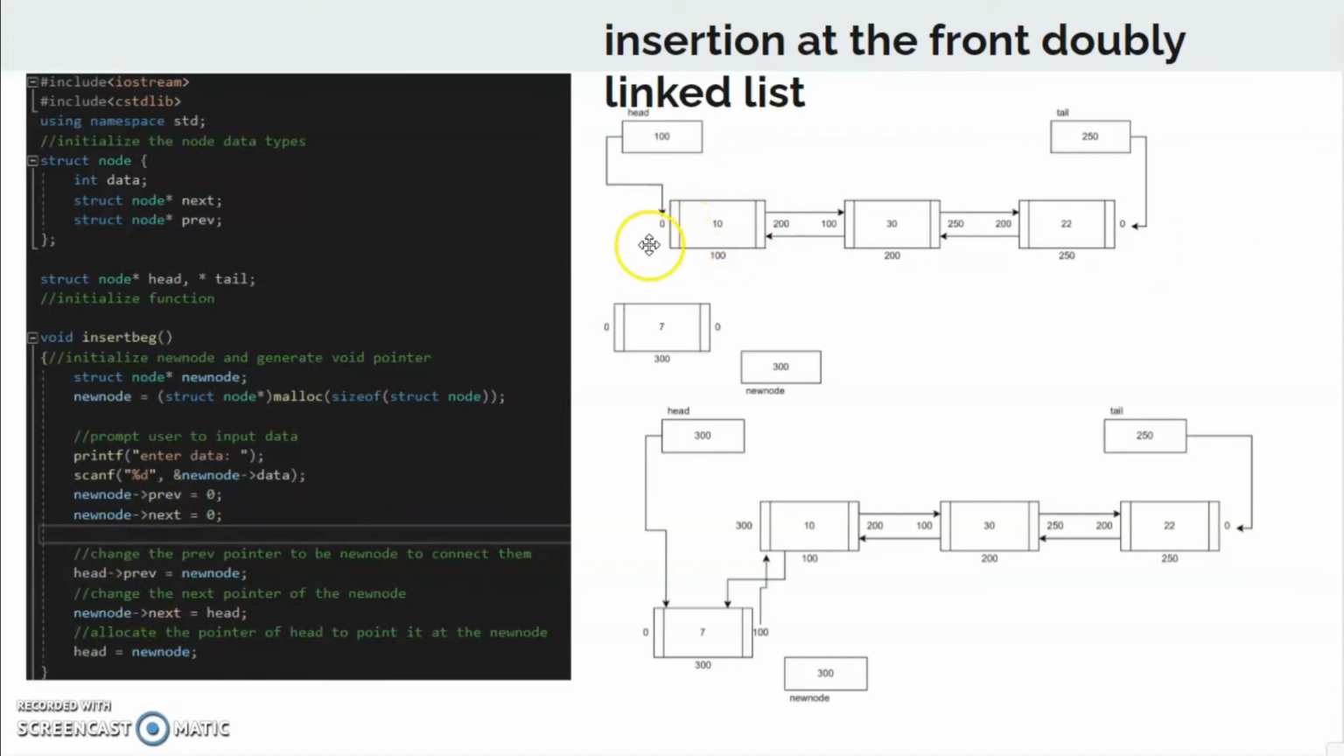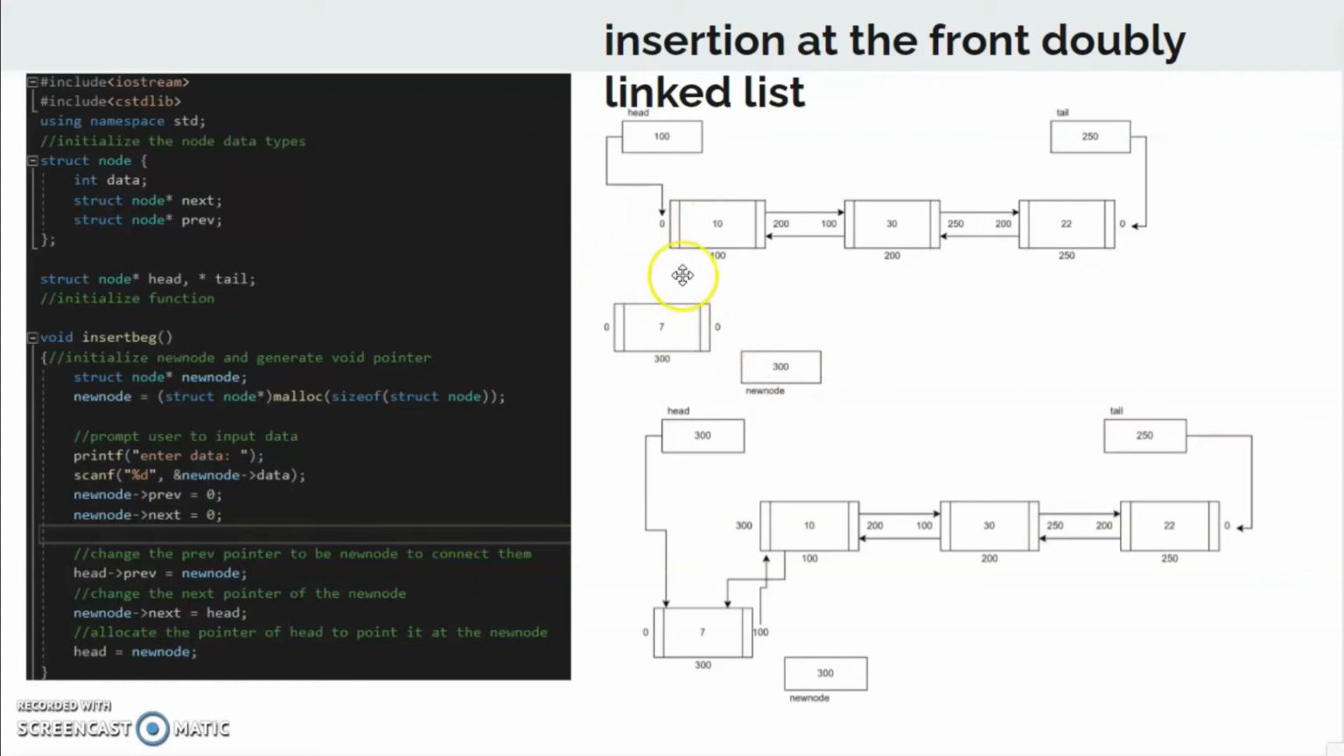So the previous pointer is on the left side. Inside the head node, on the previous pointer, which is 0, we want to change the 0 to contain the new node pointer. The new node pointer is 300. If we change this one to 300, then the previous pointer of the head will point towards the new node.